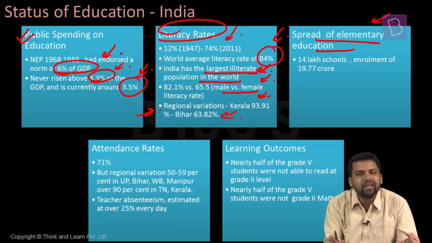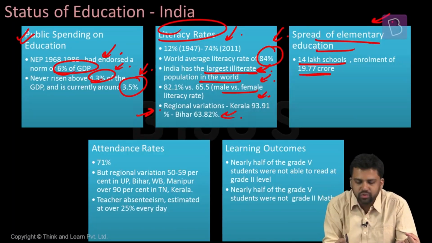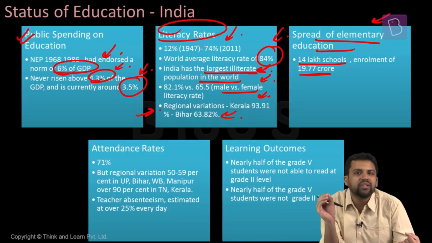The numbers are huge. What about elementary education? We have around 14 lakh schools, and around 20 crore children are enrolled in elementary schools. But the thing of concern is the dropout rates.